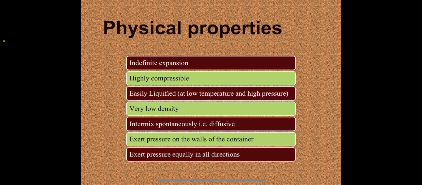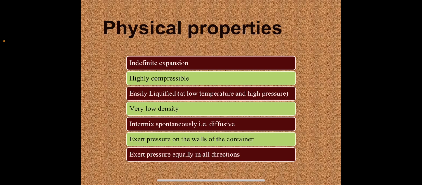Among the three states of matter, the gaseous state is the simplest one. Gases show maximum uniformity in their behavior irrespective of their nature. So gaseous state is characterized by the following physical properties.